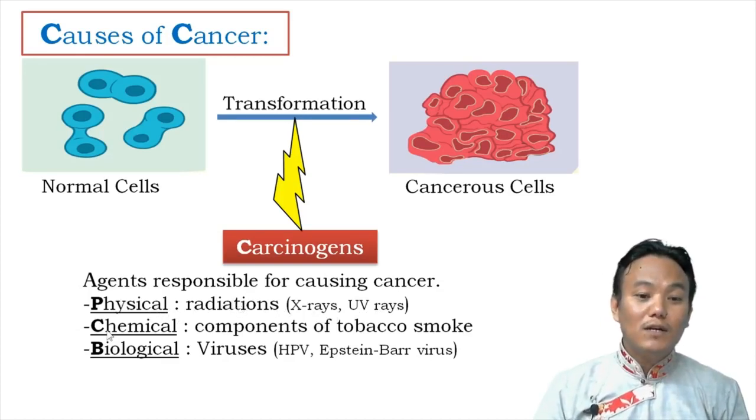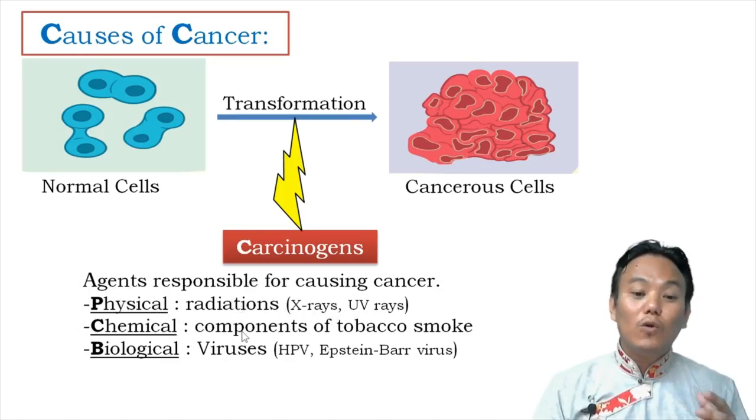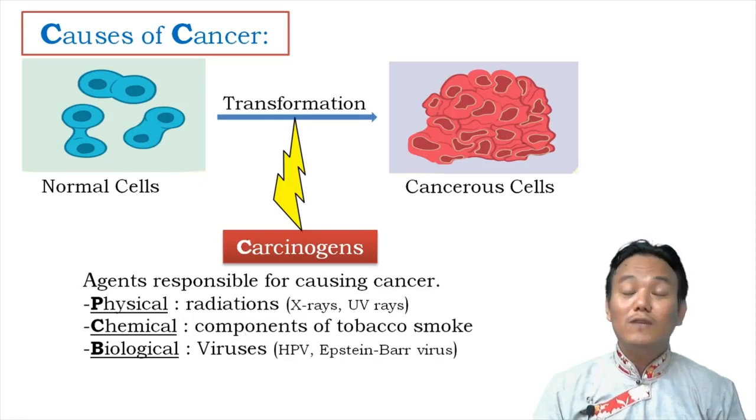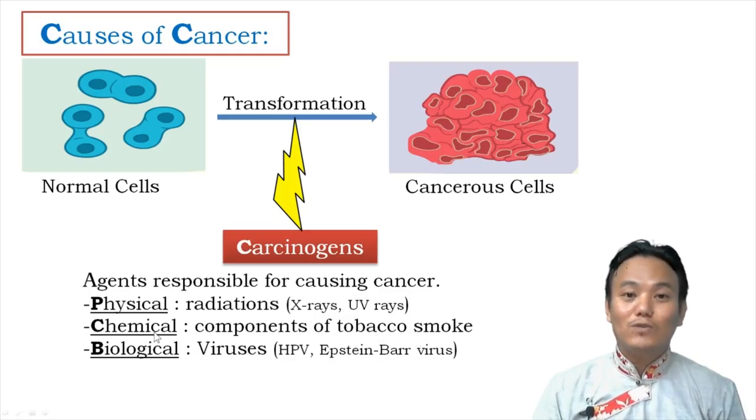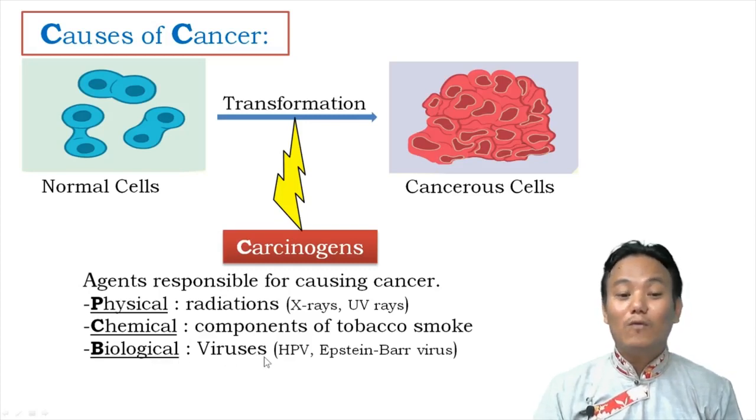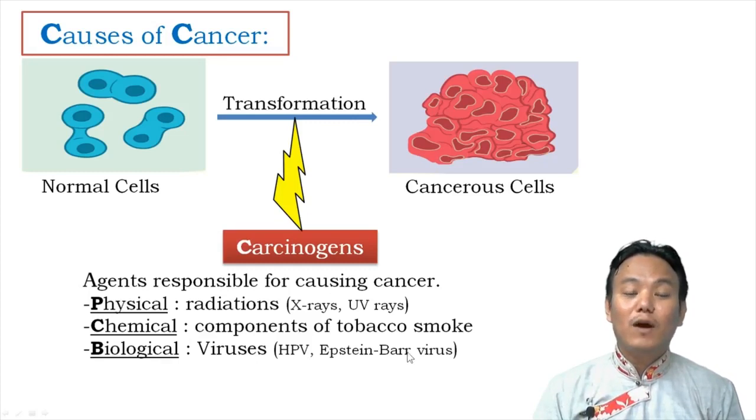About chemical carcinogens, you can think about components of tobacco smoke. You must have heard that smoking tobacco can lead to cancer, lung cancer. Right? So the chemicals present within the tobacco smoke are responsible for causing lung cancer. So they are chemical carcinogens. Regarding biological carcinogens, you can think about viruses like HPV, human papilloma virus, and Epstein-Barr virus.